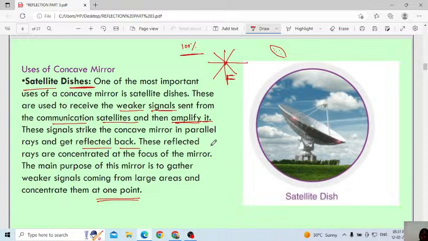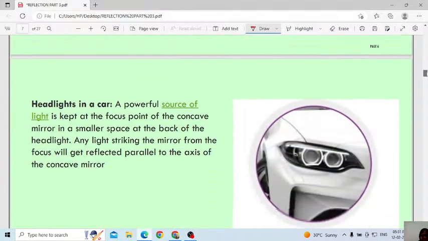Then next one. One more use of a concave mirror.